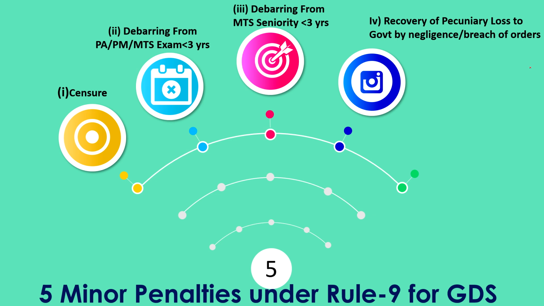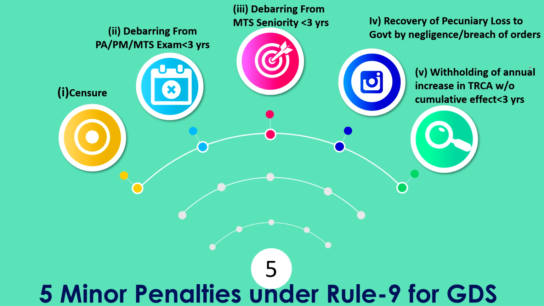So these are some examples I am giving. In such a case, that pecuniary loss sustained by the government will be recovered from the GDS. And the fifth one is the withholding of annual increase in TRCA without cumulative effect for less than 3 years. That means the increment, which for GDS they call annual increase, can be withheld in TRCA for a period less than 3 years. More than 3 years you should not give.